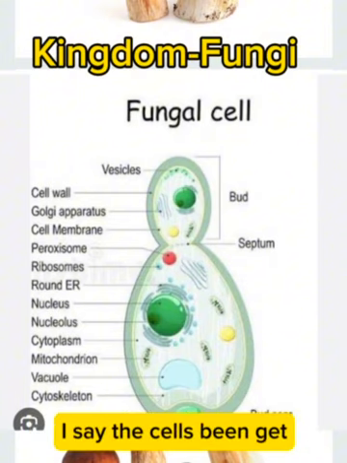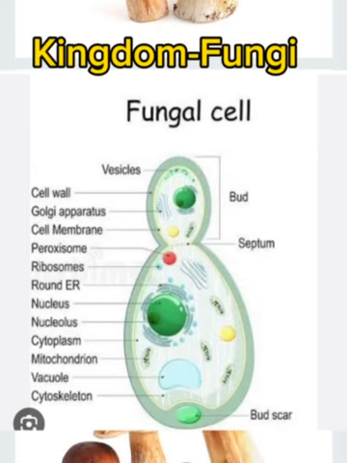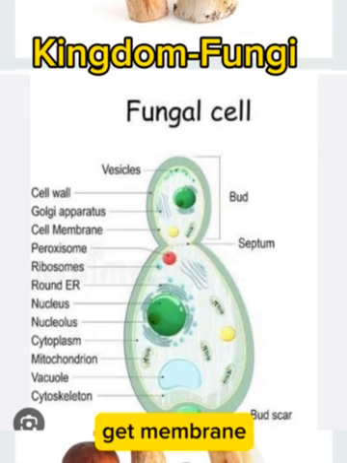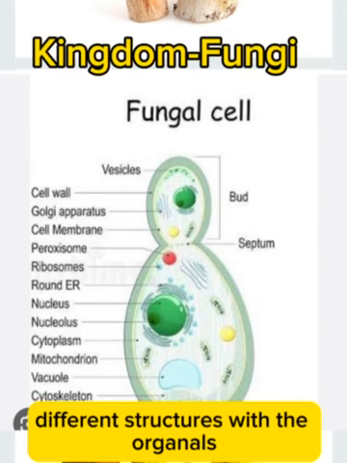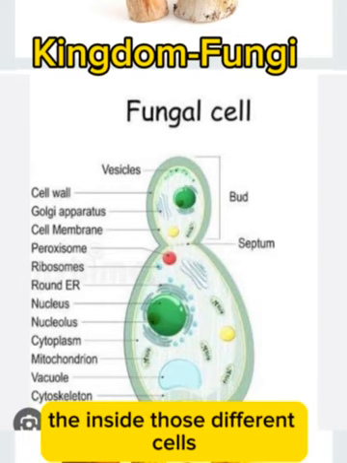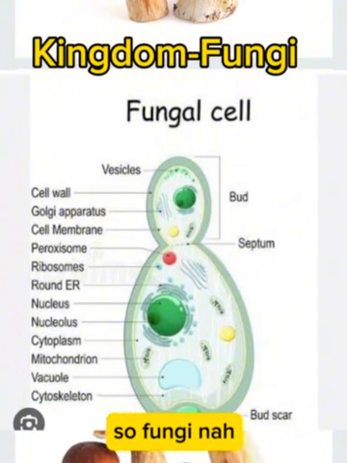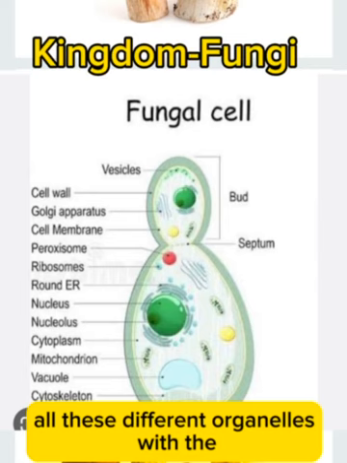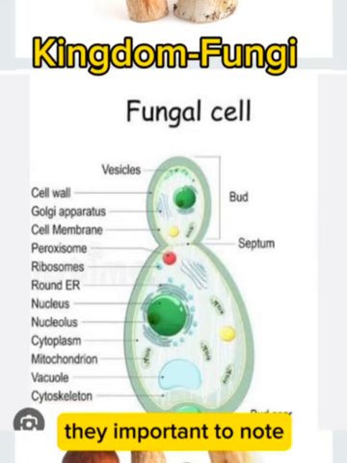And wetin this one mean na say the cells get membrane. E get membrane wey surround different structures wey we dey call organelles. These structures dey inside those different cells. So fungi na eukaryotic cells dem be. They get all these different organelles wey dey inside them, and this one dey important to note.